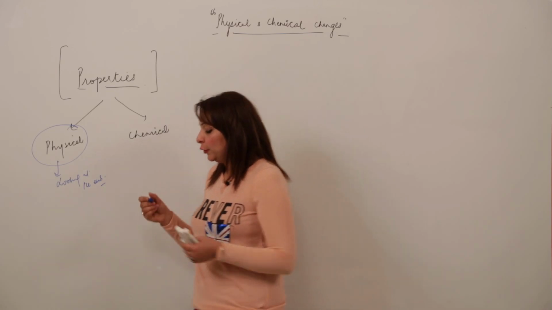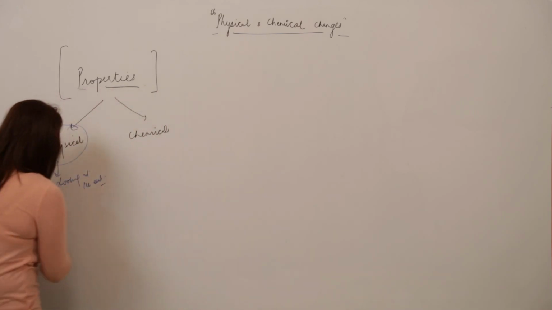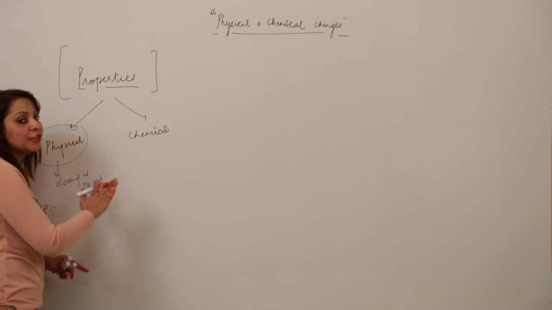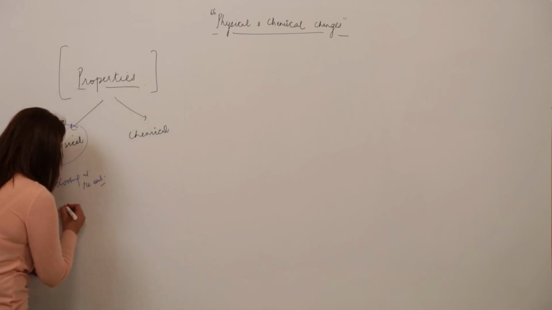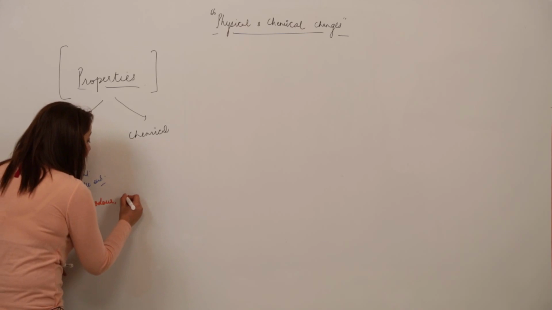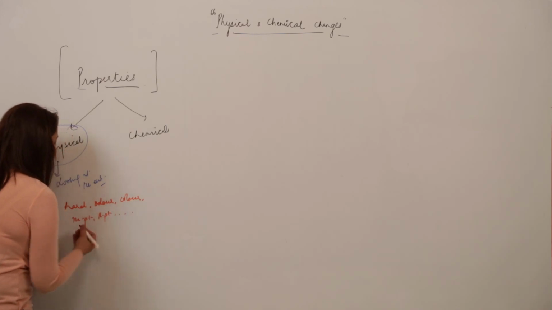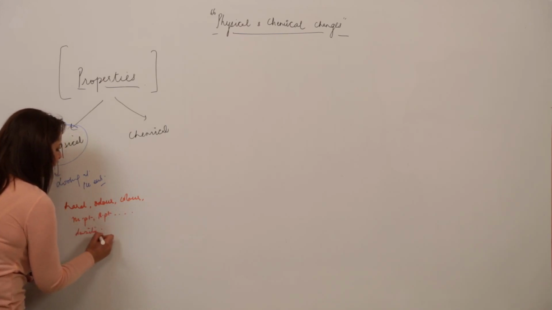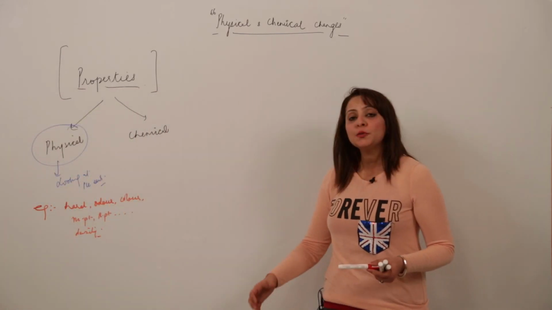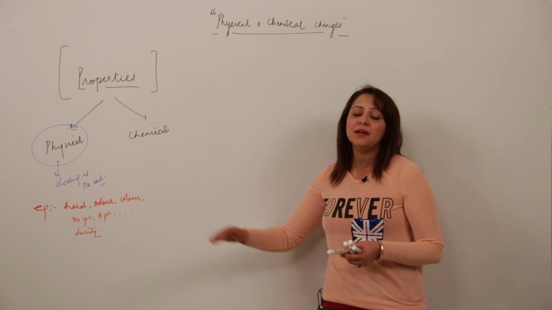Right? I think you have got what physical properties are, but still I'll write it down. Physical properties are those which can be judged just by looking at the object. That can be the hardness, the odor that you can smell, the color you can see, the melting point, the boiling point. We also include density, and a lot of properties are included in physical properties that we can easily judge just by looking at the object. They come under physical properties.